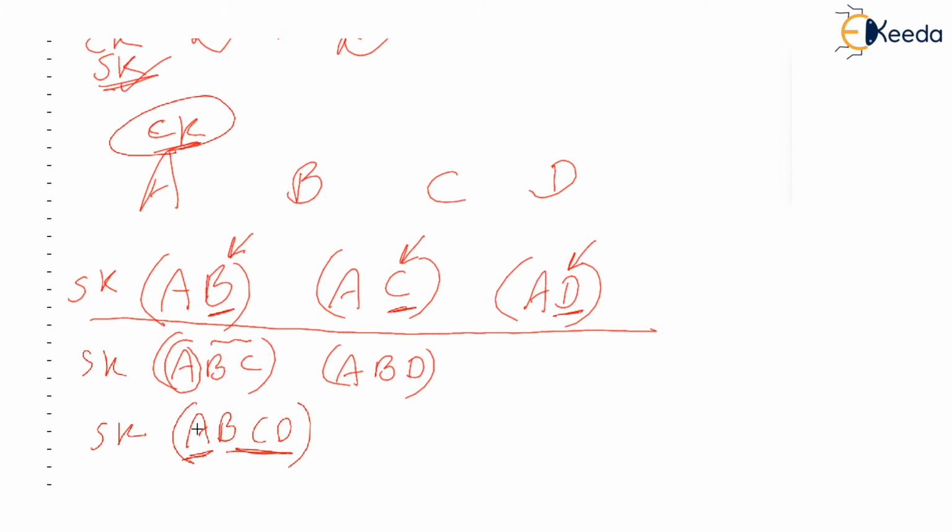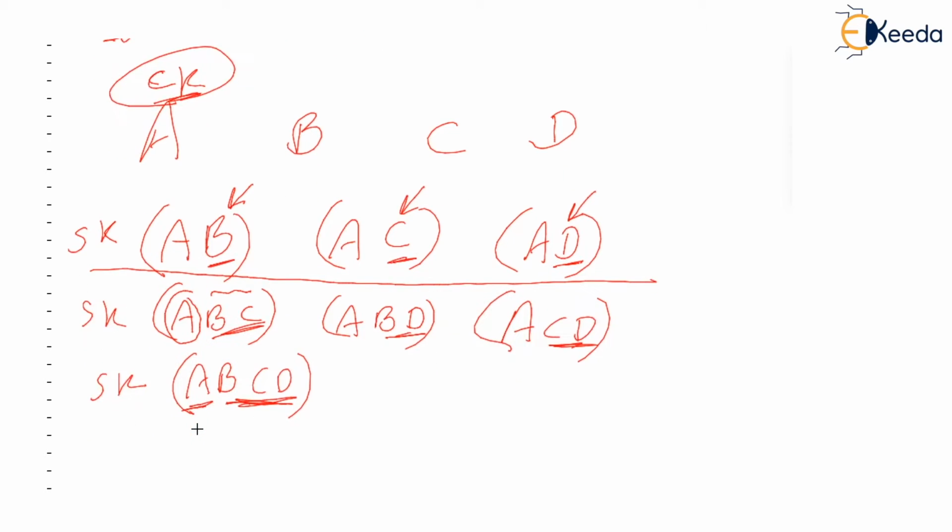If we add two attributes, ABC and ABD, oh, one more we will get, I think, ACD. Yes, this also will be a super key. You have added two attributes here, and then finally you add three attributes. And don't forget, there is one more super key, which is A itself. But you know that A is the candidate key, and candidate key also can be thought of as a super key.